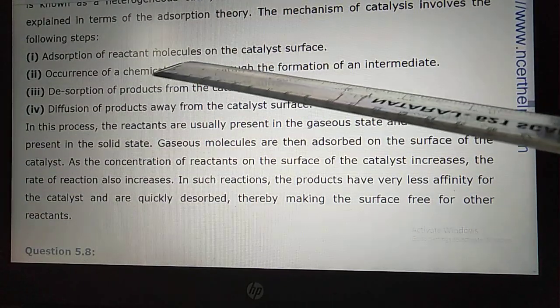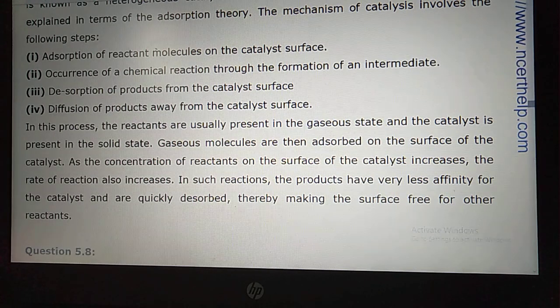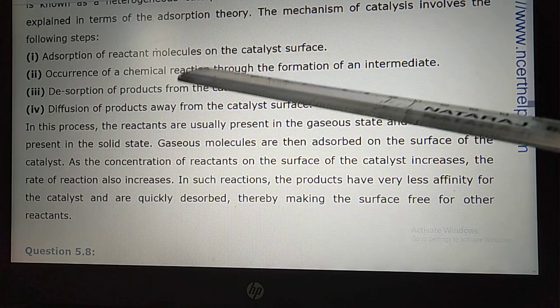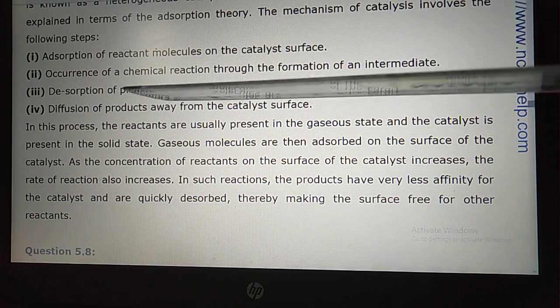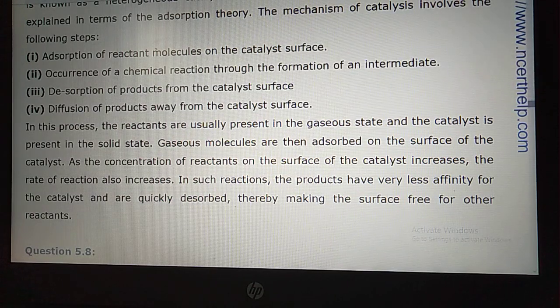First step, adsorption of reactant molecules on the catalyst surface. Firstly, the gaseous molecule will adsorb on the surface of the catalyst. Second step, occurrence of chemical reaction through the formation of an intermediate. Between the reactants a new bond is formed, student. A new bond implies that a new product is forming. Third step, desorption of the product from the catalyst. When the new bond forms, the new product also forms, and that will desorb, that will be removed, so that free space will be there. And the last step is diffusion of product away from the catalyst.